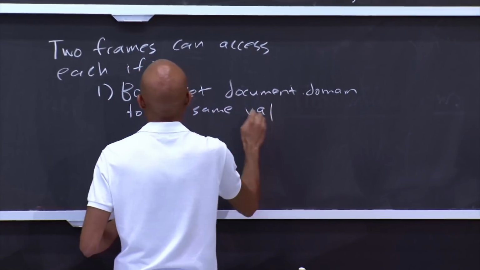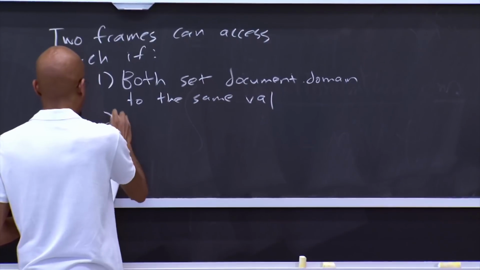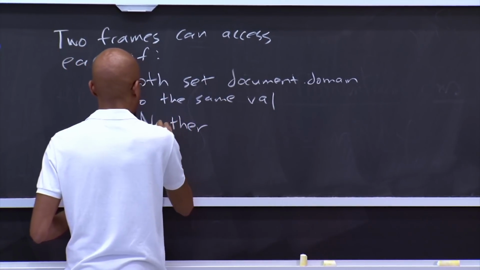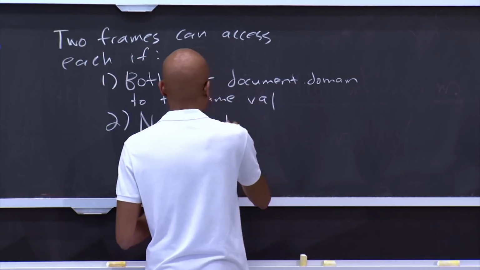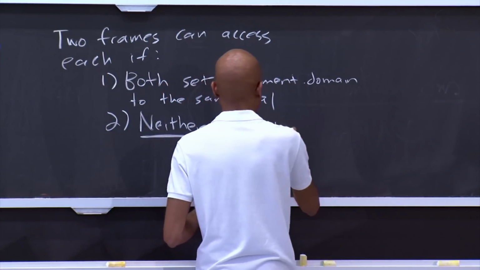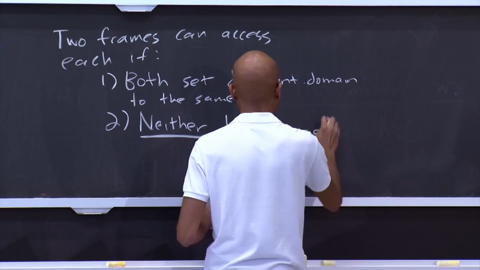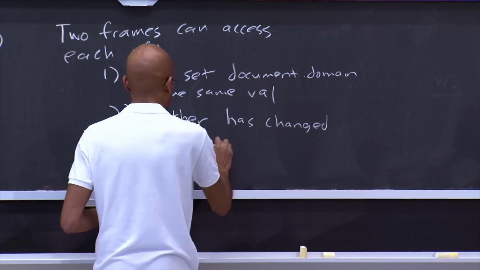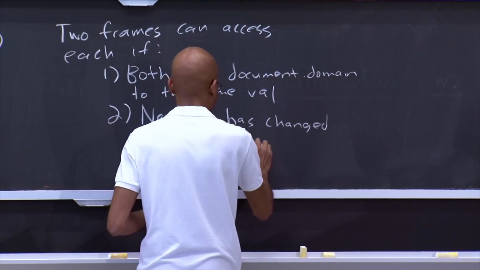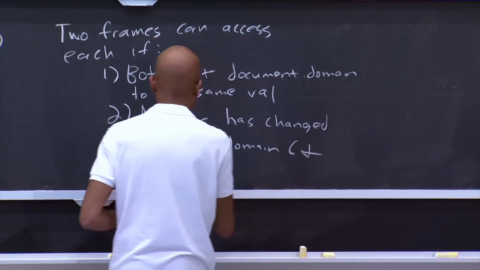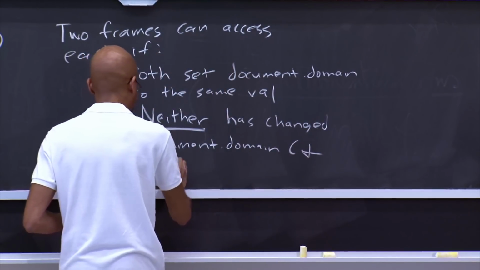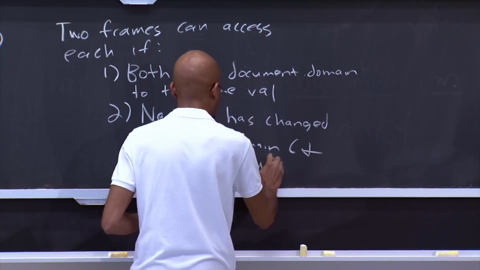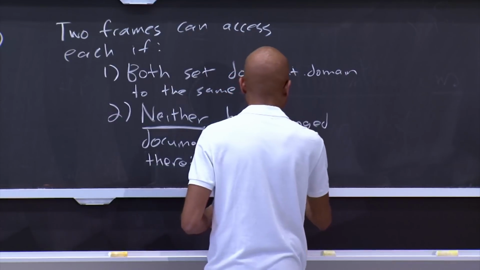And the other way that two frames can access each other is if neither of those frames has changed document.domain. And of course, both values have to match. The reason for this is a bit subtle,